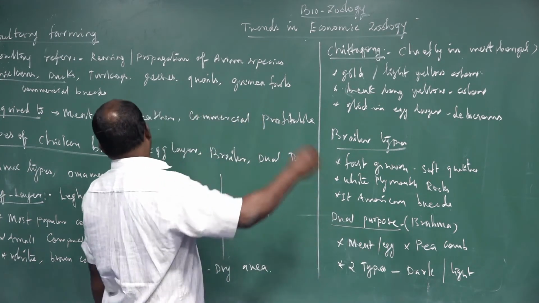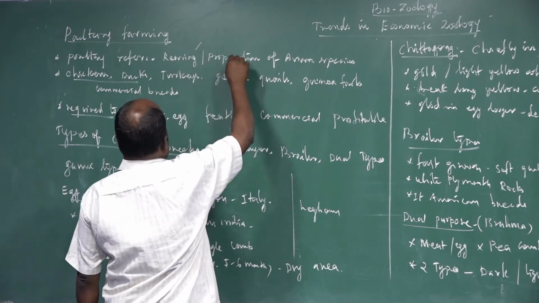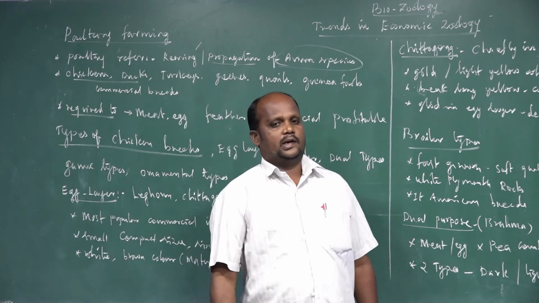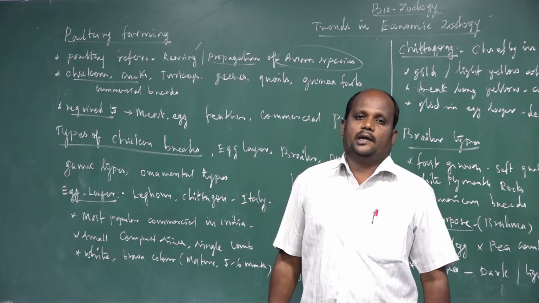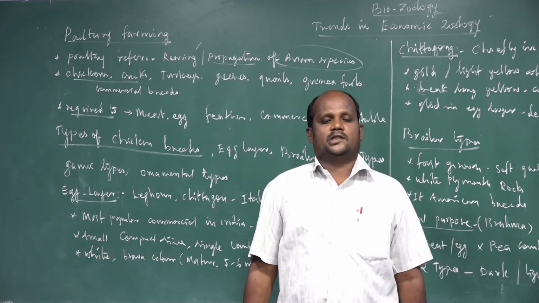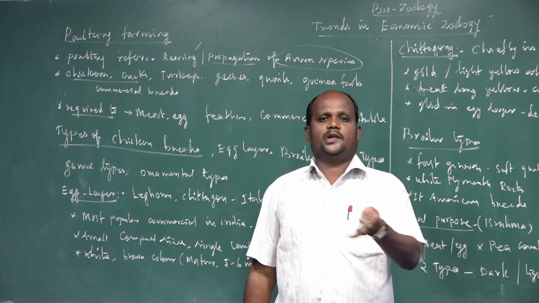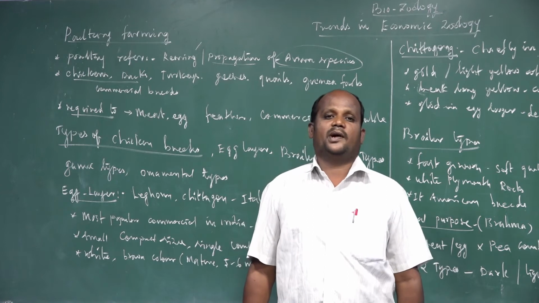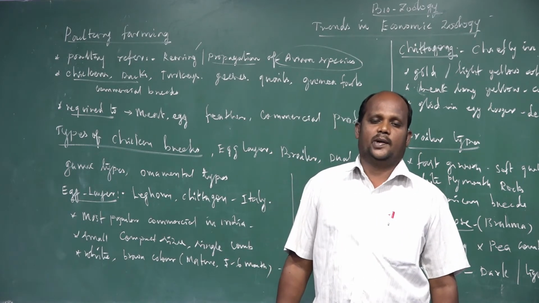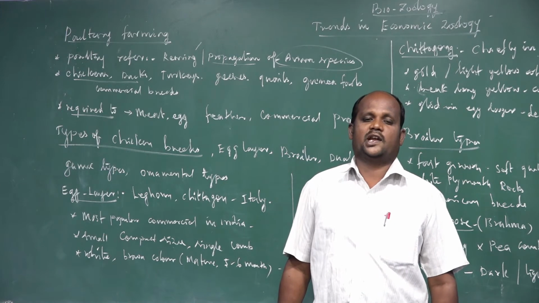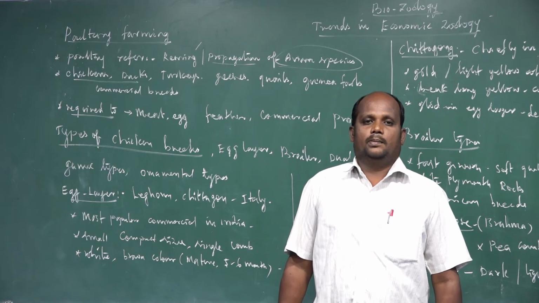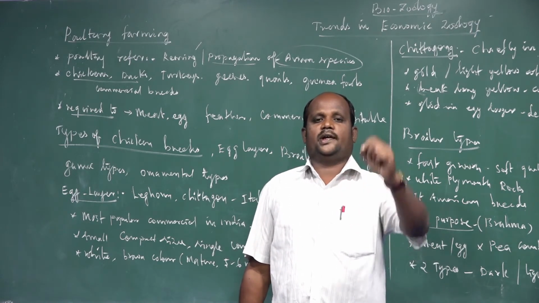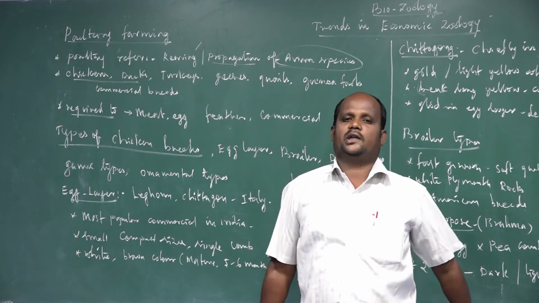Poultry culture: the word poultry refers to the rearing and propagation of avian species. Rearing means growing the species. Propagation is for the benefit of human life. Avian species means bird population. The taxonomical class name for the bird population is Aves. Avian means bird population. Rearing the bird population artificially is called poultry culture.